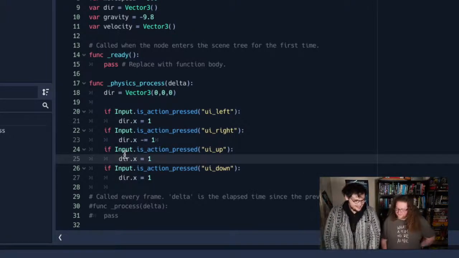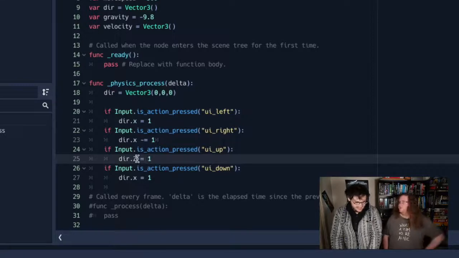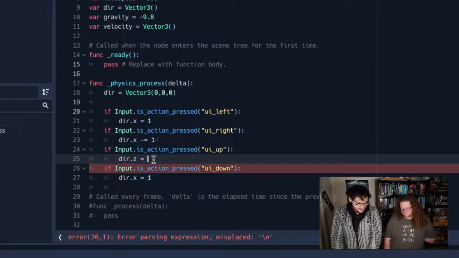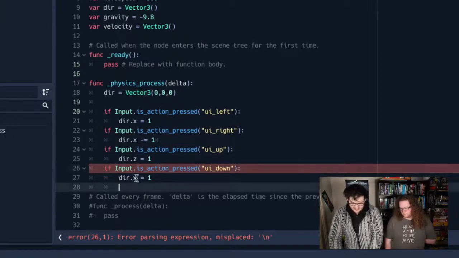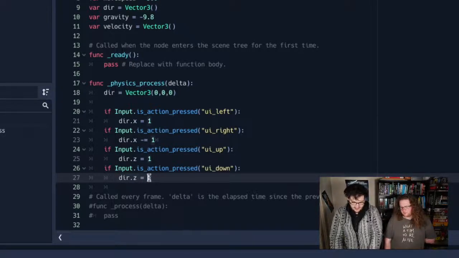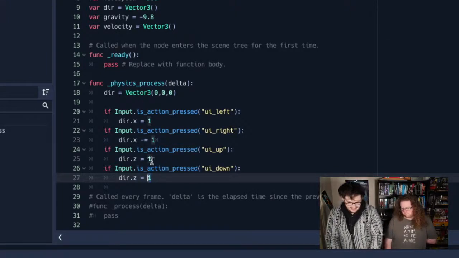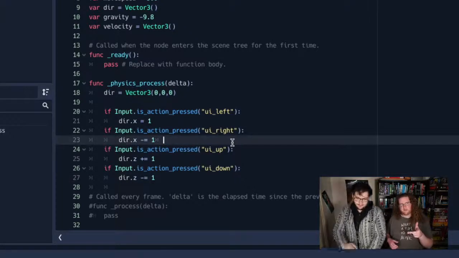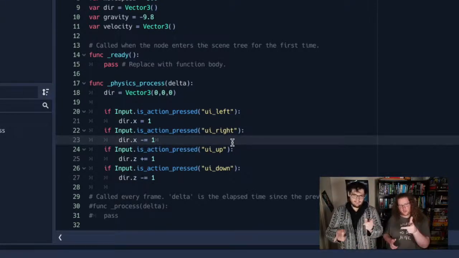So direction Z will be equal to 1, and it will be plus equals, I think. No, I don't know. We'll see what happens. Yeah, so that one should be plus equals, and direction Z shall be minus equals 1. So you've got X, Y, Z.